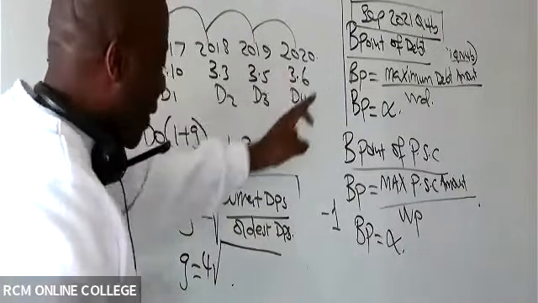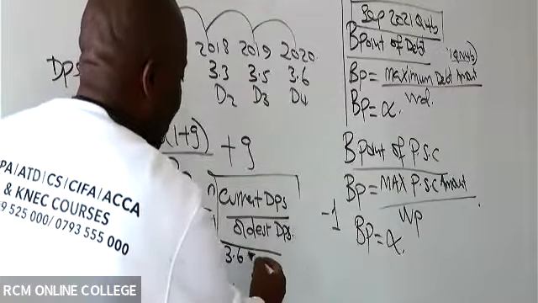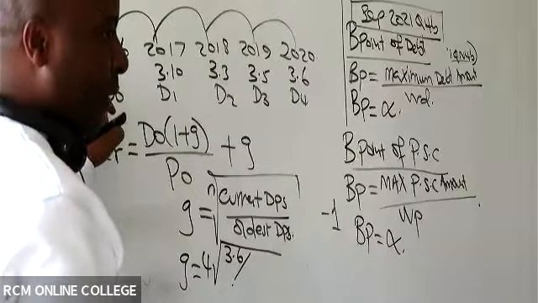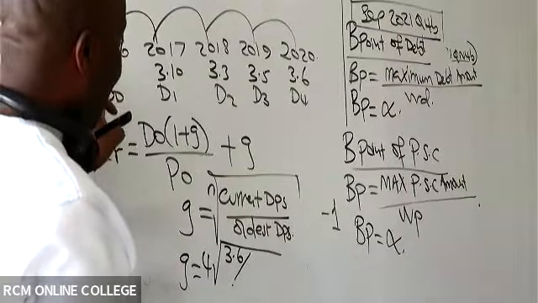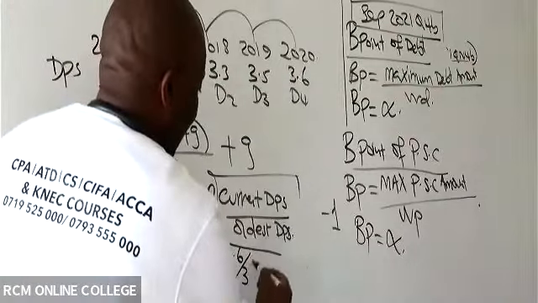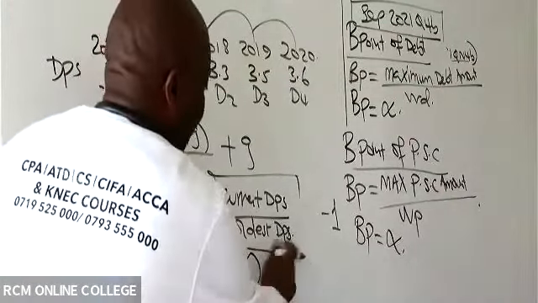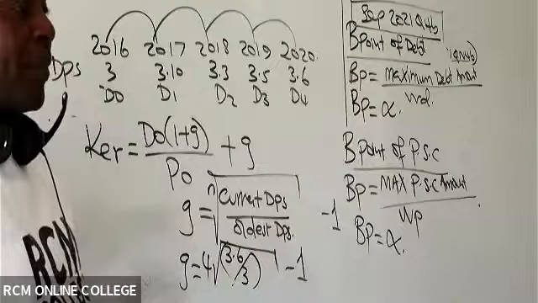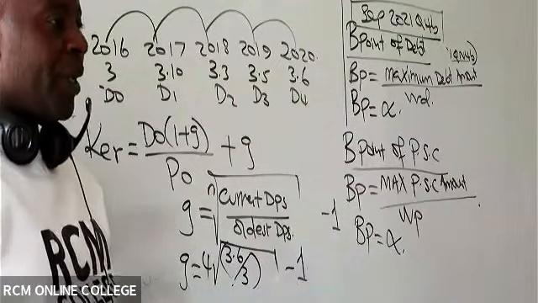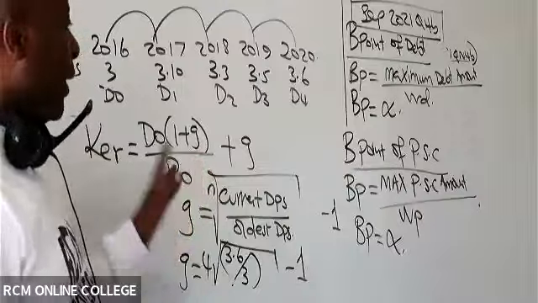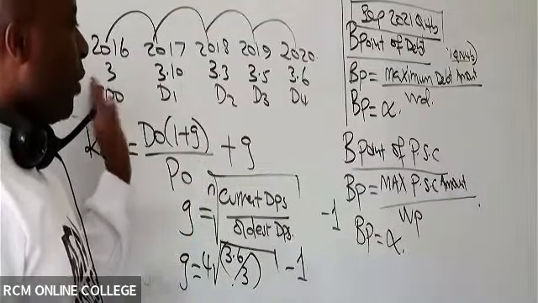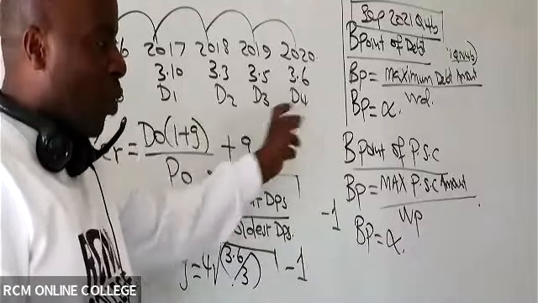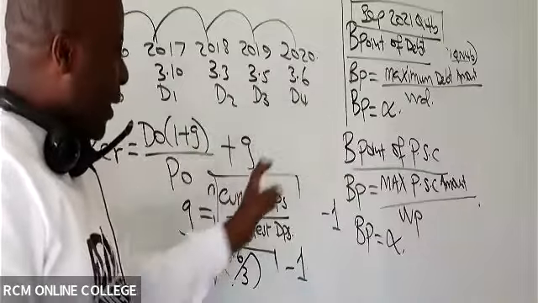Most current dividend will be 3.6, divided by the oldest dividend, which is what here, somebody? Which is 3, isn't it? The oldest dividend is 3 here. And then whatever answer we get, we shall say minus 1. So long as you remember that the very initial dividend, you give it D0, and then you count like that, you'll be able to get the Dn. N here is 4, because we measure up to Dn.